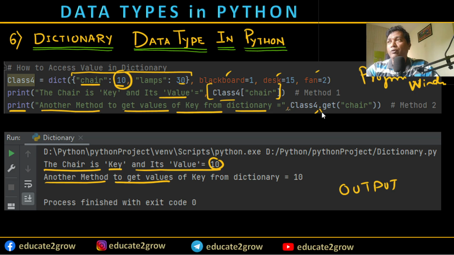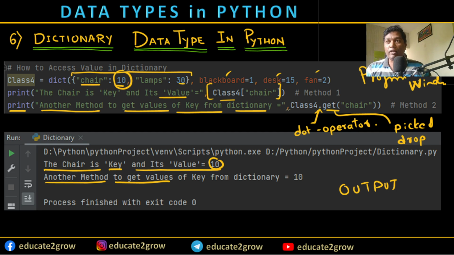I'm going to use a dot operator. Whenever you press a dot, a period, on the keyboard in the programming window, you get a drop down menu.